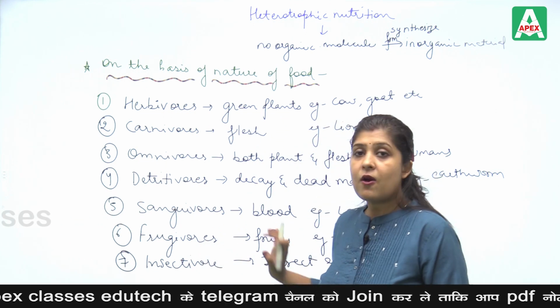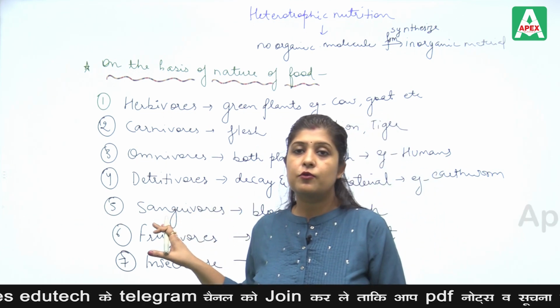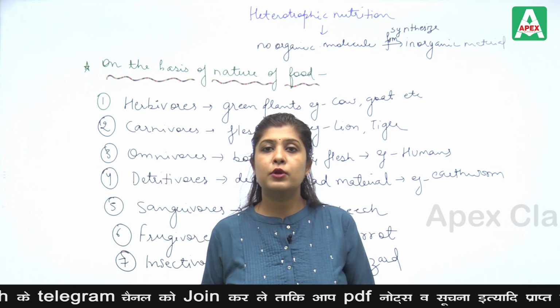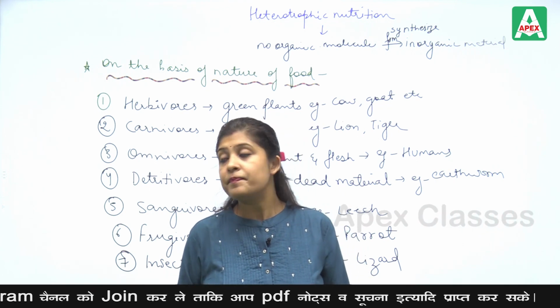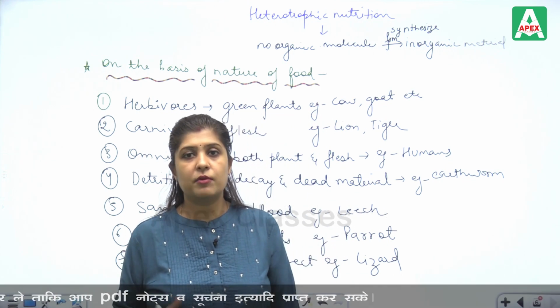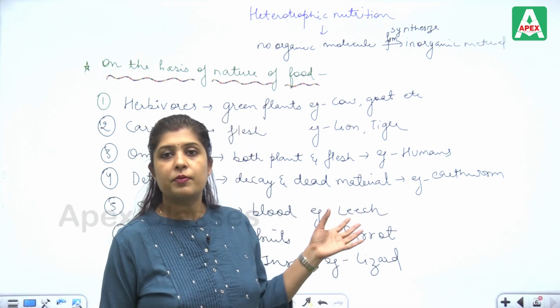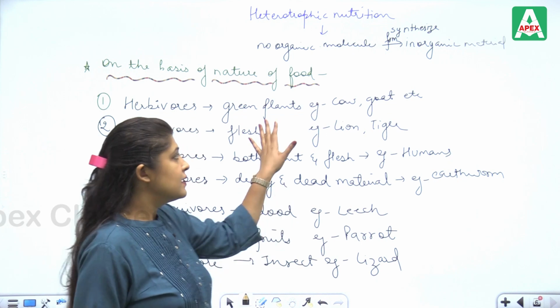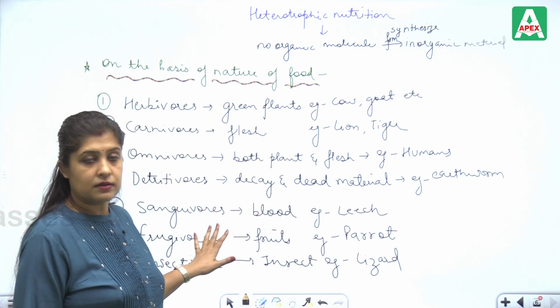So these are all categorizations of food on the basis of which type of food the organisms eat. They all are heterotrophs; they are not preparing their food, and basically obtain food from other organisms. So this is the classification.